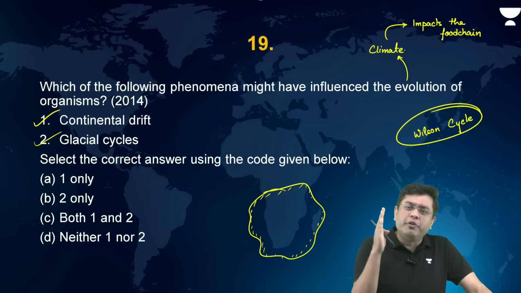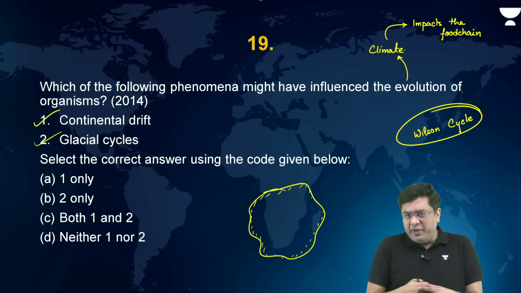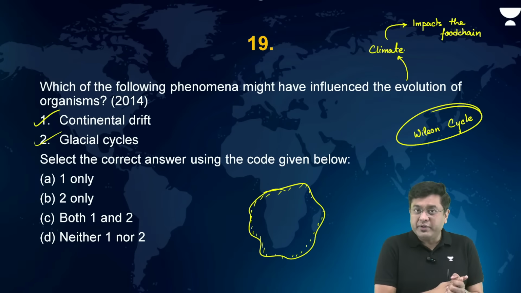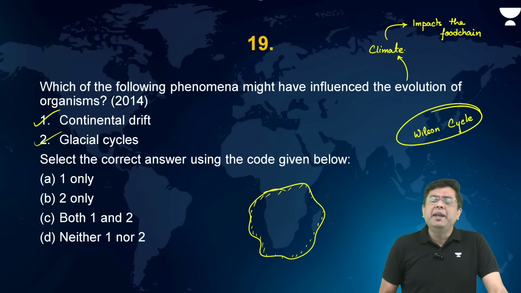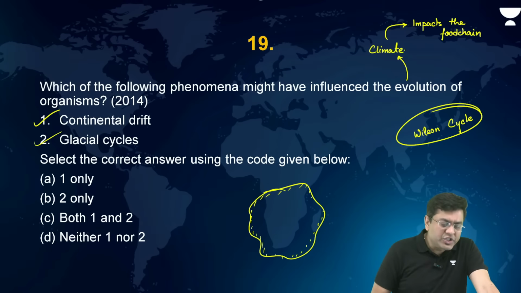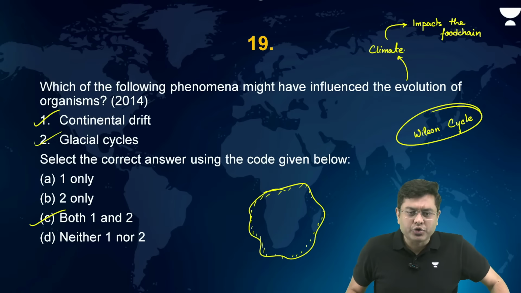Then there's a change of axial tilt also. So that is basically a part of the Milankovitch cycle, as it is known, which brings about these different ice ages. Okay, so all this brings about a change in temperature. So here, that changes the evolutionary cycles. Okay, I hope this is understood.